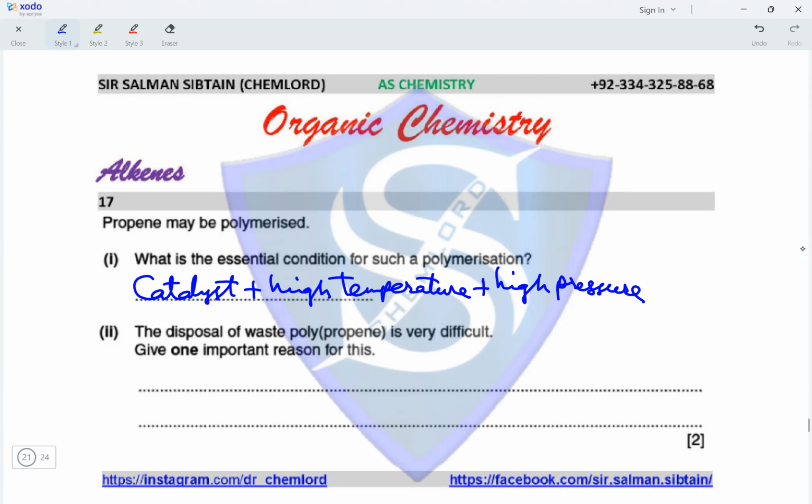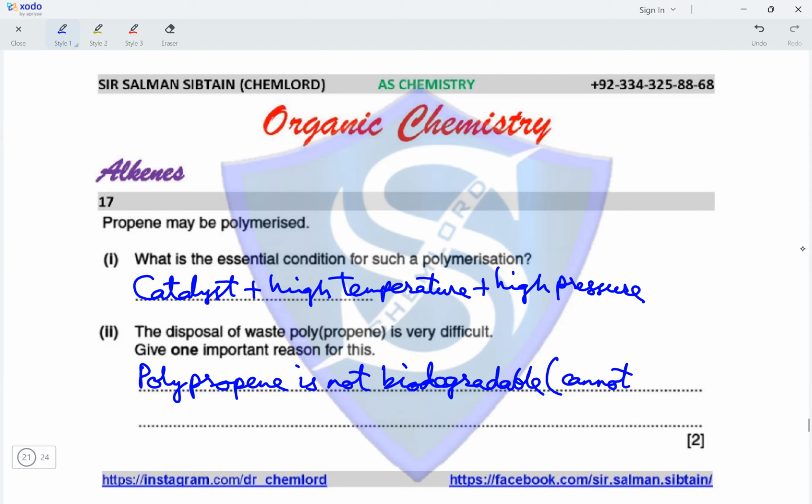So, polypropylene is not biodegradable, meaning it cannot be broken down by microorganisms, and if burned it will form harmful combustion products.